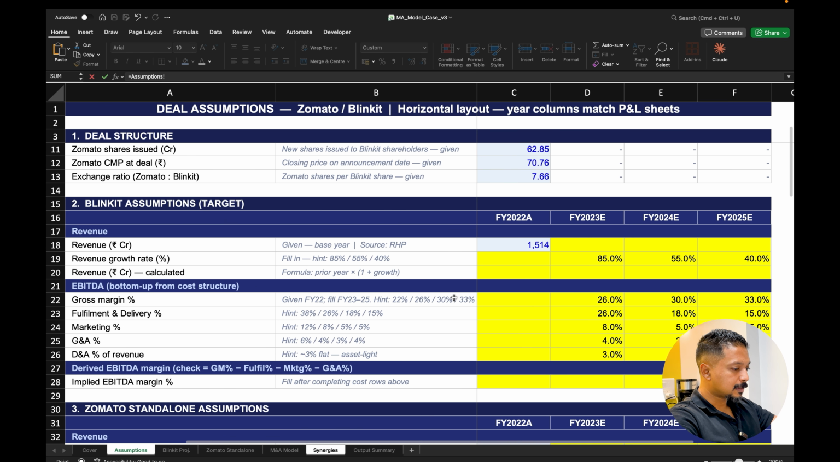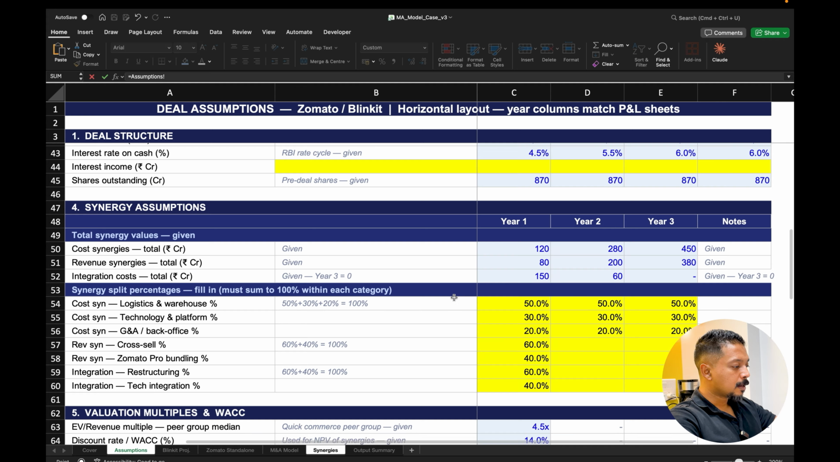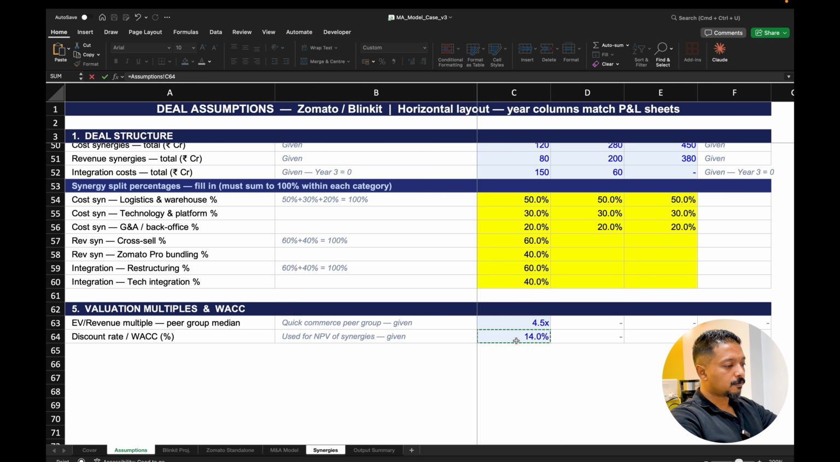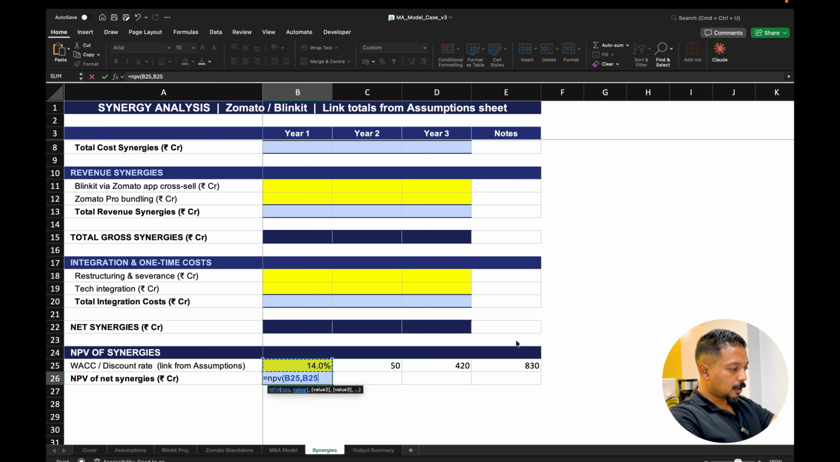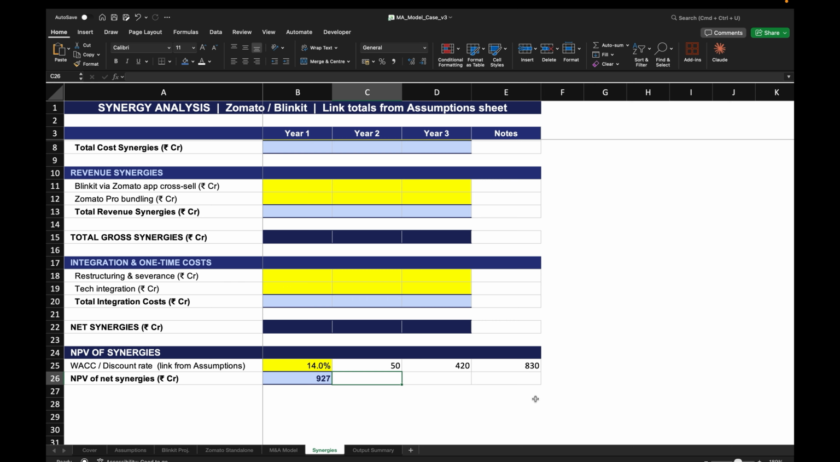So let's see what discount rate we've assumed. In this case, we have taken a 14% discount rate. Now let's use the NPV formula to find out the present value of these future cash flows of synergy. That comes out to somewhere around 927 crores.